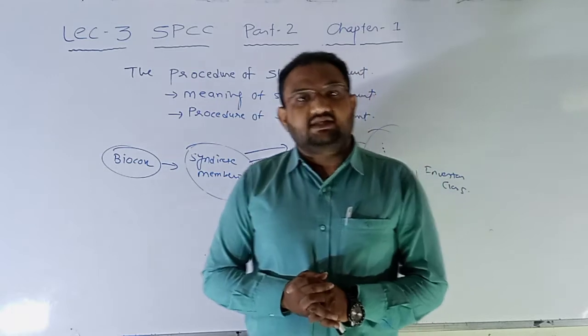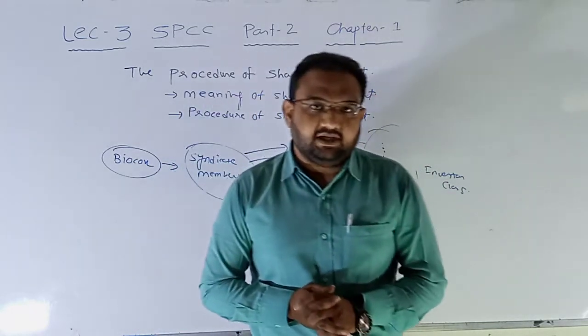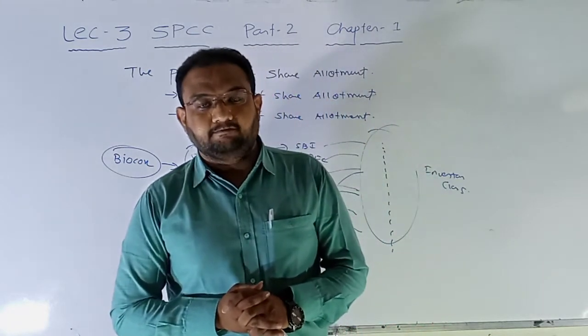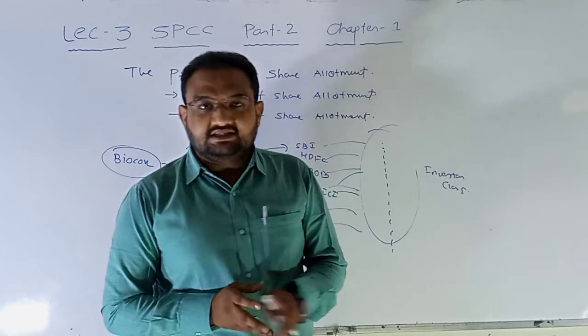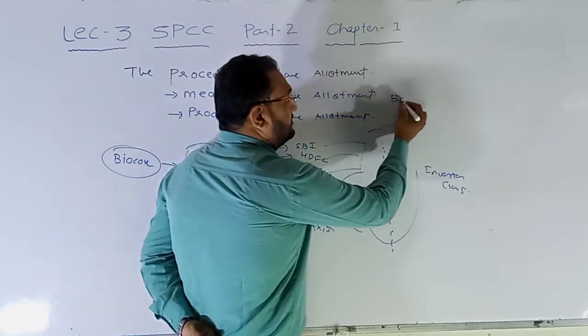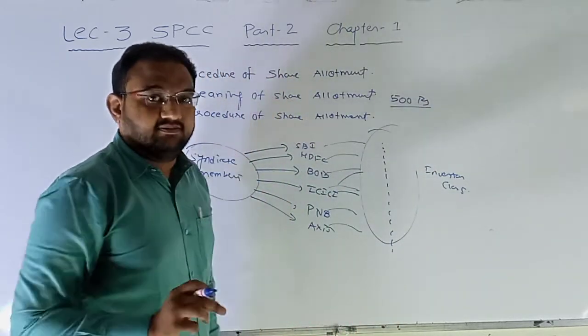Now the next thing is that at the time of issuing a prospectus, the company will decide the price of the share. If a fixed price is decided, say for example 500 rupees for each share, then that is the price.